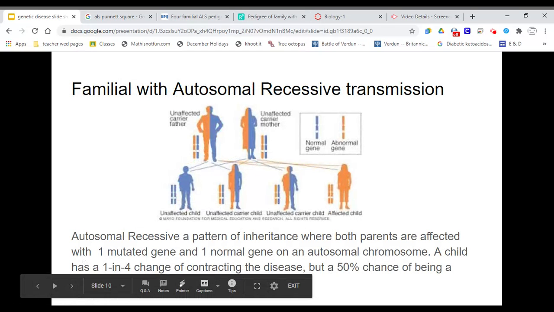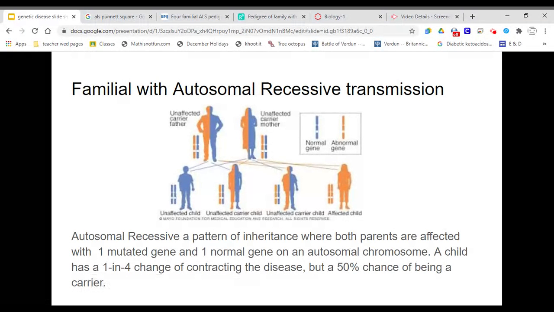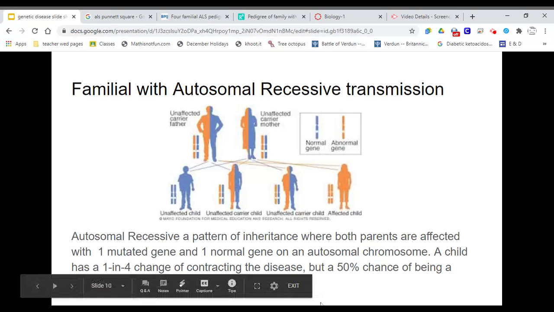Autosomal recessive is a pattern of inheritance where both parents are affected with one mutated gene and one normal gene on an autosomal chromosome. A child has a 1 in 4 chance of contracting the disease, but a 50% chance of being a carrier.